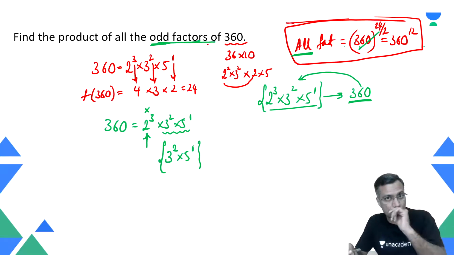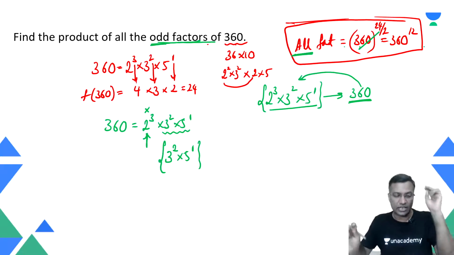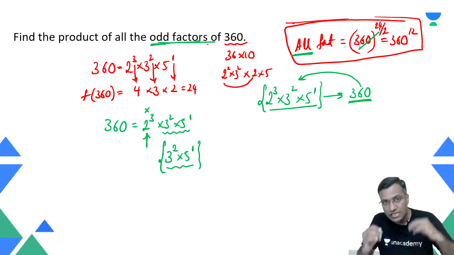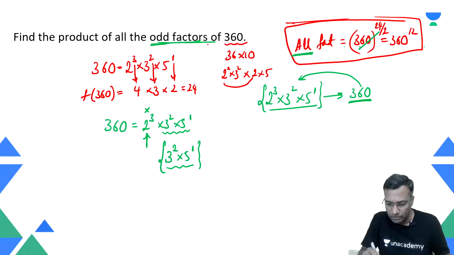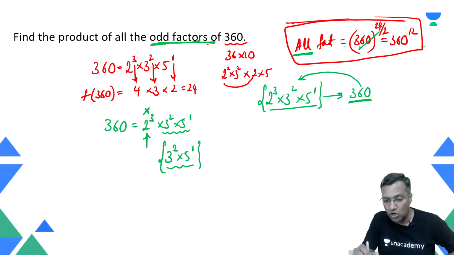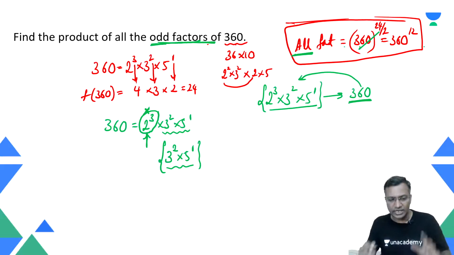But what I am talking about here is the active sample size and the active base. There are two words you have to remember: active sample size and active base. What is the active sample size? This. Why has this become the active sample size? Because I am removing 2 raised to power 3, for a simple reason: I want the product of all odd factors. Therefore, I need to keep this 2 raised to power 3 away. The even part I need to set aside.